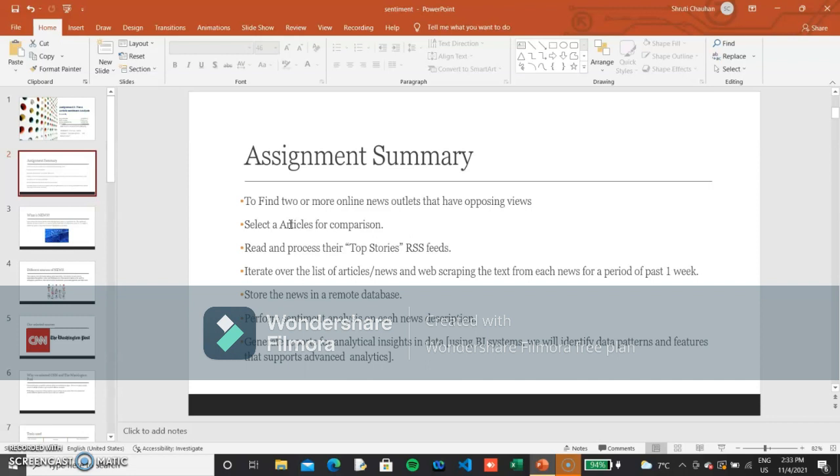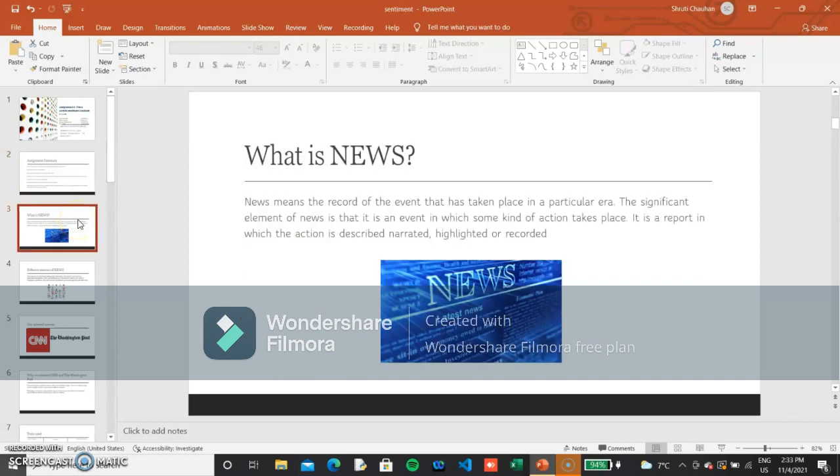data visualization. So before going ahead, let me talk about what is news. News is basically the record of the events that have taken place in a particular era or a particular area. The significant element of news is that it is an event, it is an action that takes place, it is a report, and it is not necessary that everyone has the same opinion or view about that described, narrated event.